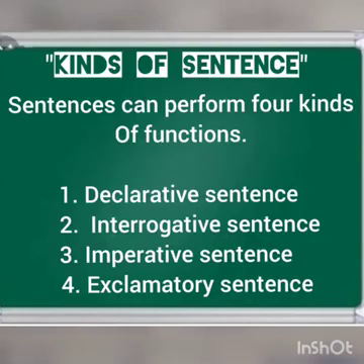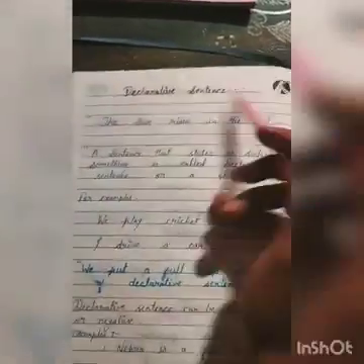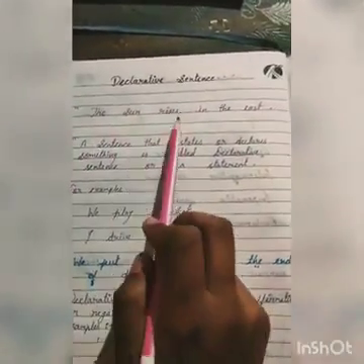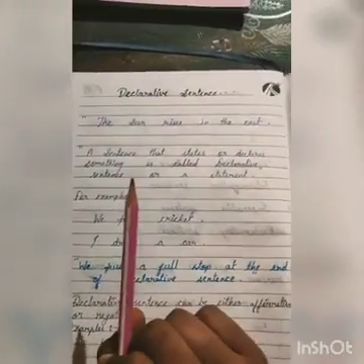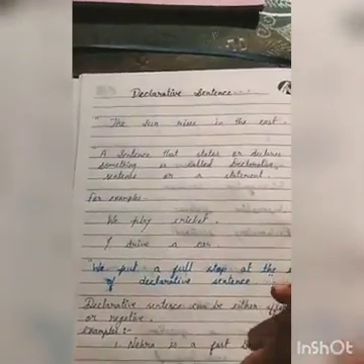Kinds of sentences. Now we will discuss about kinds of sentences. So sentence can perform four kinds of function. First is declarative sentence, second is interrogative sentence, third is imperative sentence, and fourth is exclamatory sentence. So now let's discuss about declarative sentence. Let's see the sentence, the sun rises in the east. So what can we see in this sentence? We can see that it declares that the sun rises in the east.